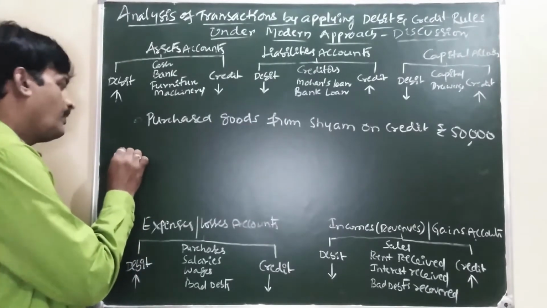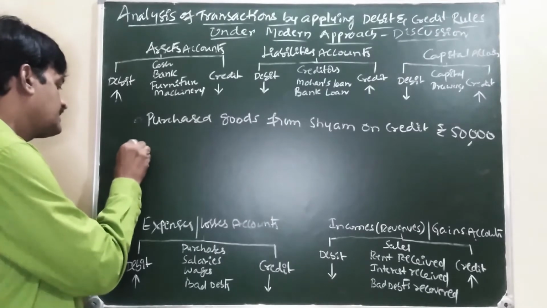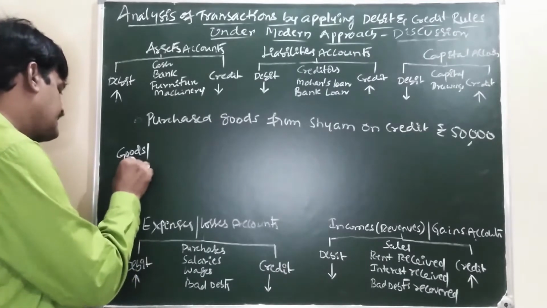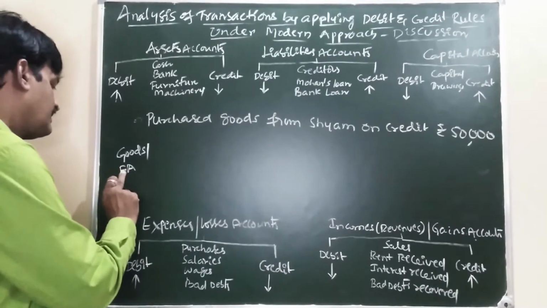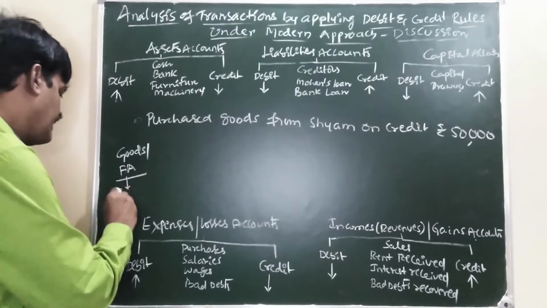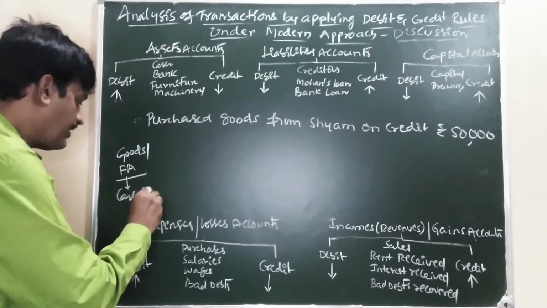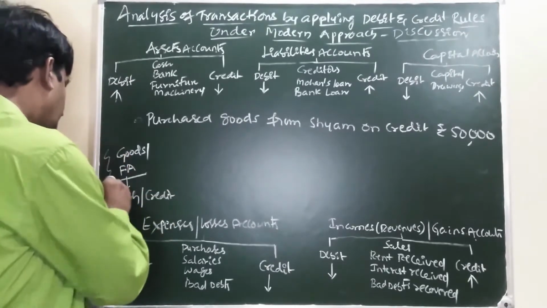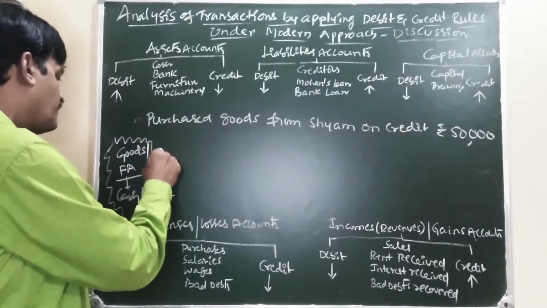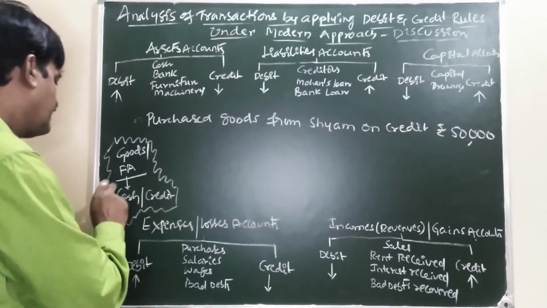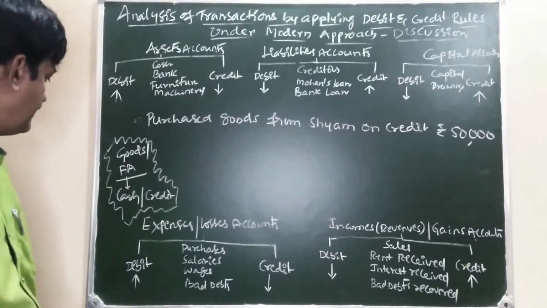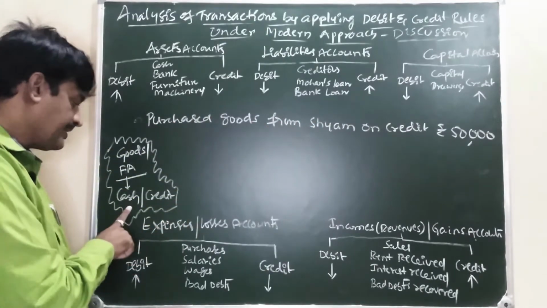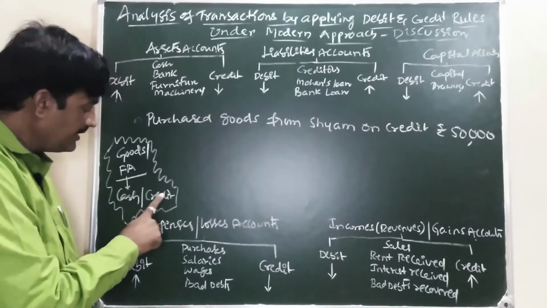In case of goods, in case of fixed assets, first check whether this transaction is a cash transaction or credit transaction.